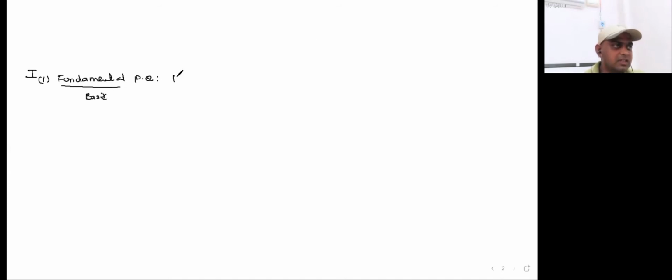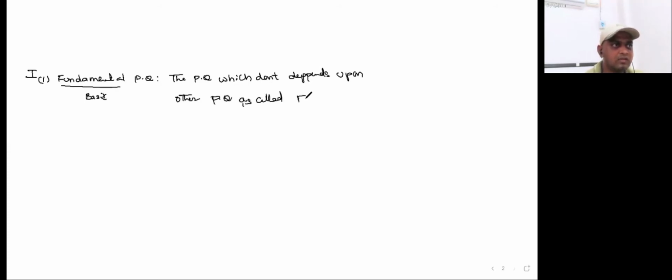Coming to the definition, the physical quantity which doesn't depend upon other physical quantities is called a fundamental physical quantity. The SI system has recognized 7 fundamental physical quantities.